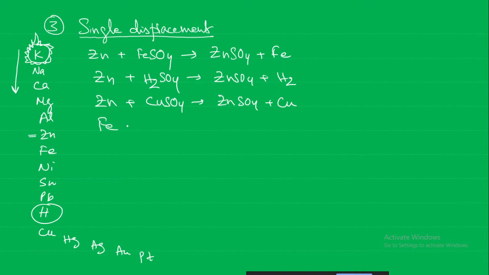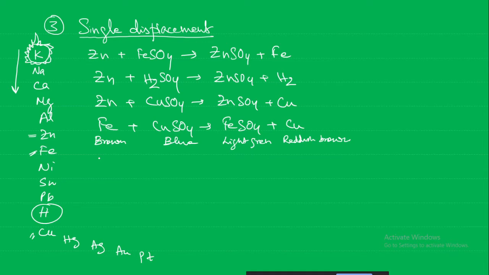Another classic example is the reaction of iron with copper sulfate. Iron nails in copper sulfate solution: the iron nails are somewhat brown in color and the copper sulfate appears blue. Do you think iron will be able to replace copper? Yes, definitely. So it will form iron sulfate and release the copper. Iron sulfate will be light green in color and copper will be reddish brown.